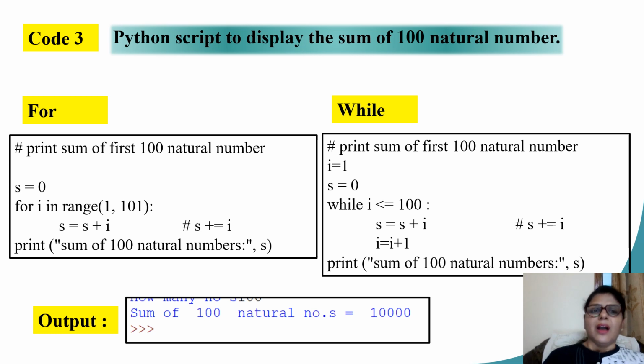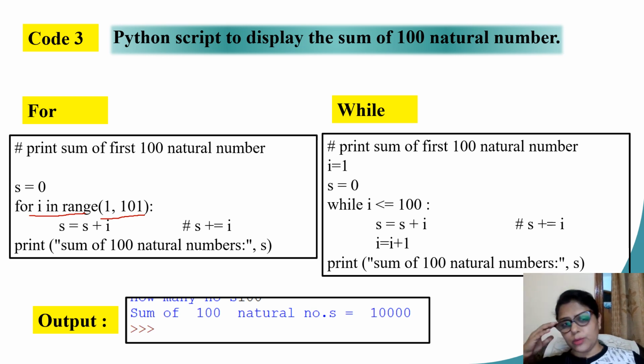Next example, I want to write a Python script to display the sum of first 100 natural numbers. Children, we know that natural numbers, they begin with 1, right? Because I need to sum all of them, I need to take a variable, let's say s, which is beginning at 0. Using the for loop, it's quite simple. I simply write for I in range 1, 101. That would mean the variable I is going to a value starting at 1 going up till 100. And if I keep on adding this value I to my variable s, I will get the sum.